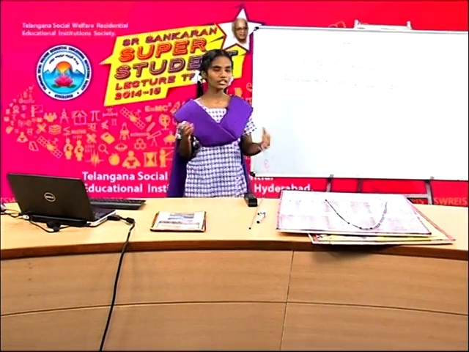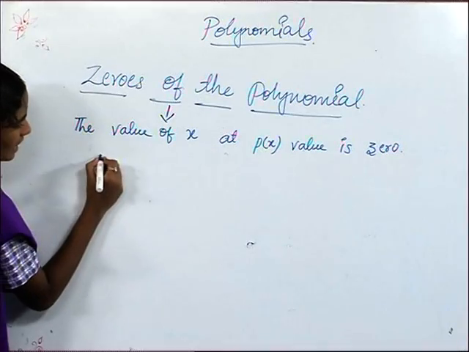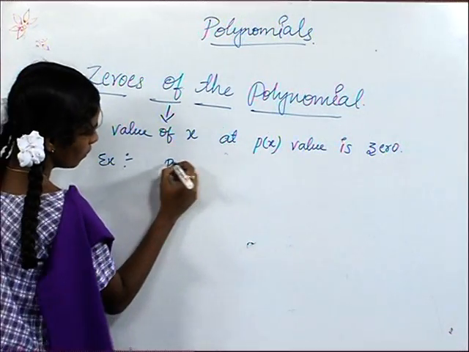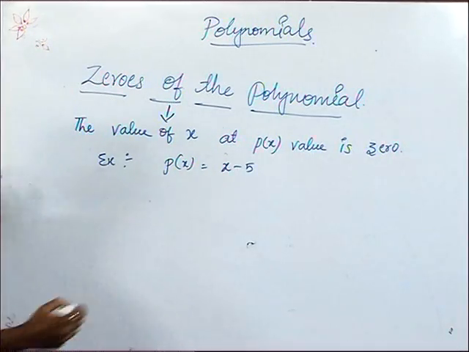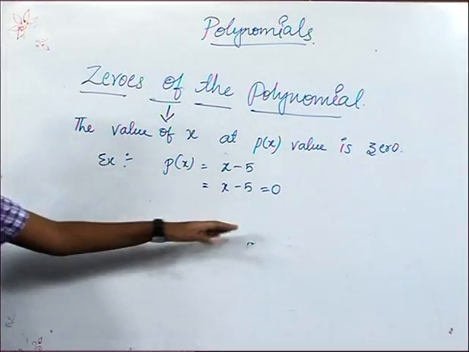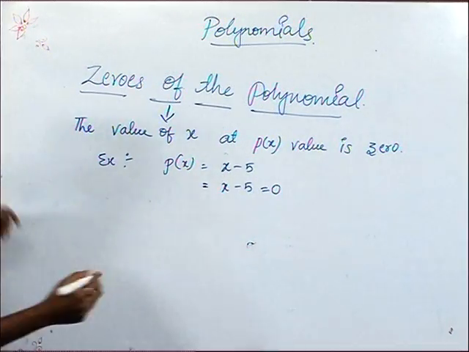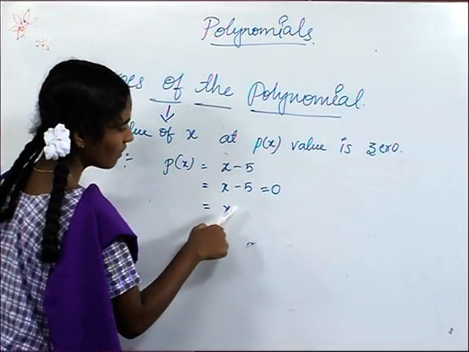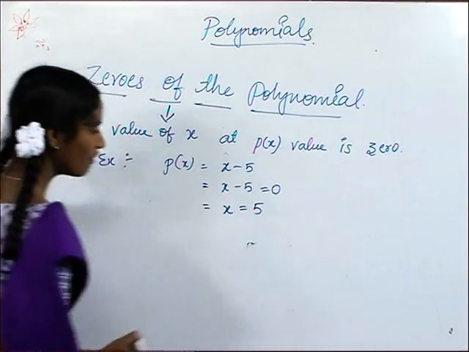Friends, now I am going to take one example of zeros of the polynomial. Here p of x is equal to x minus 5. Here x minus 5 equals 0. I am taking 0 because now we are going to find the zeros of the polynomial. So x minus 5 equals 0. When minus 5 goes to this side, it becomes plus 5. So x is equal to 5.